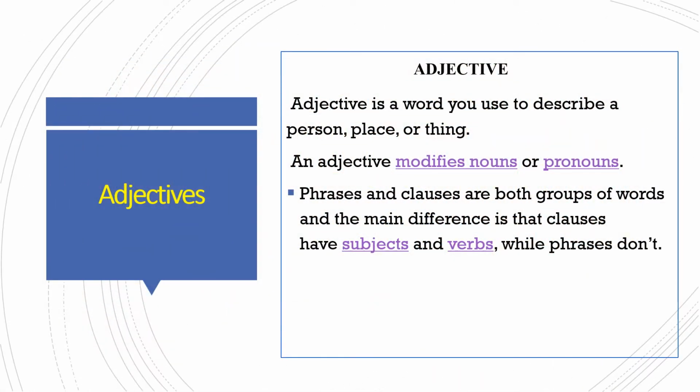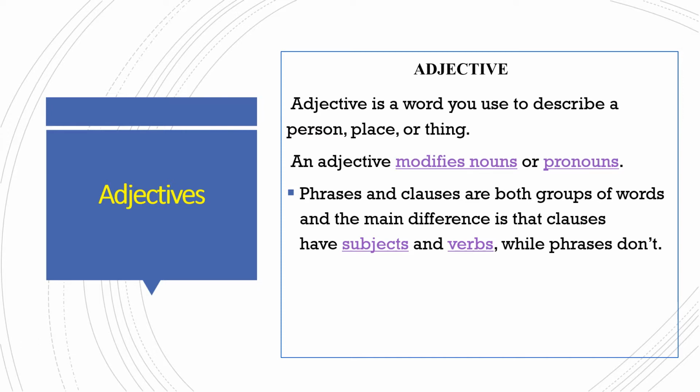Hello everyone. Today we are going to learn about adjectives. An adjective is a word you use to describe a person, place, or thing. It modifies a noun or a pronoun. Modifies means describes a noun or a pronoun.